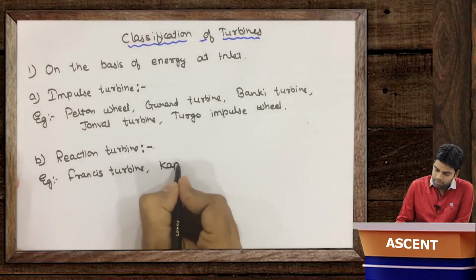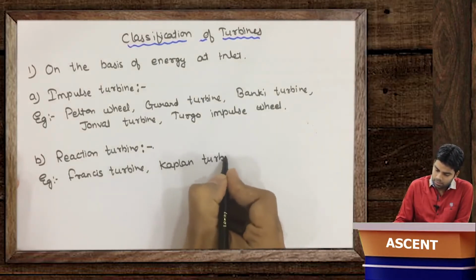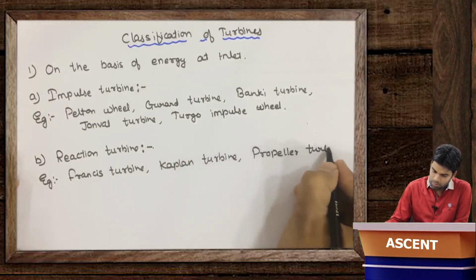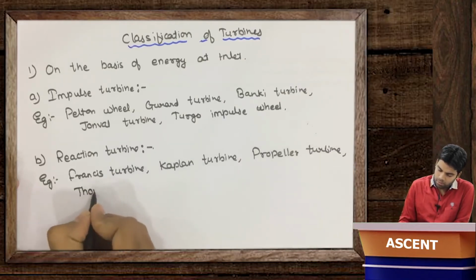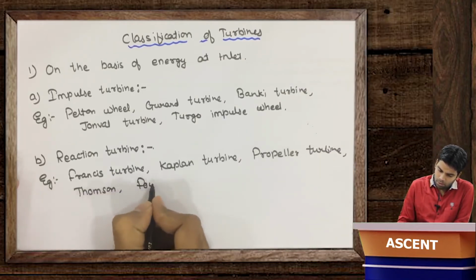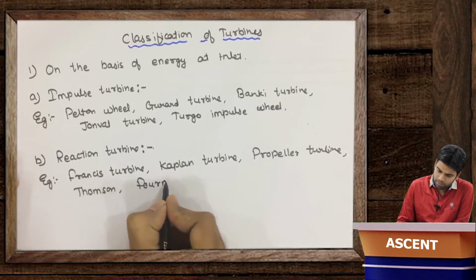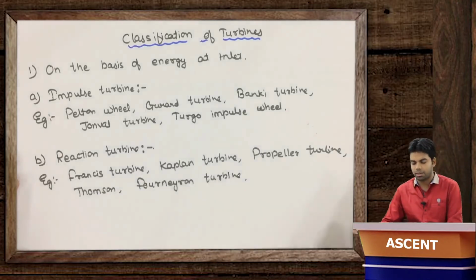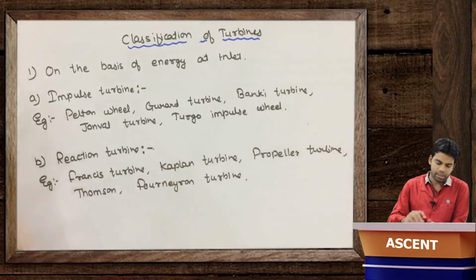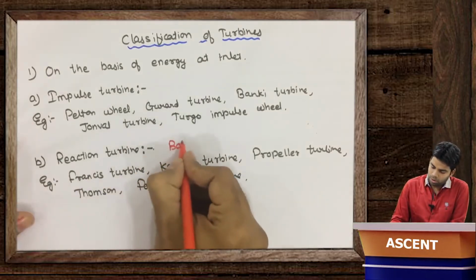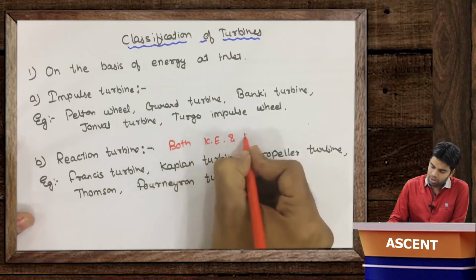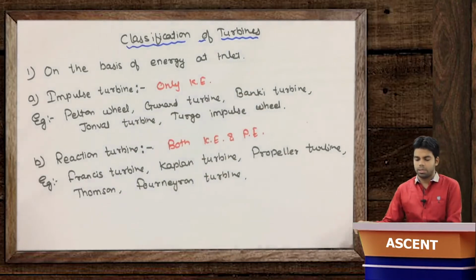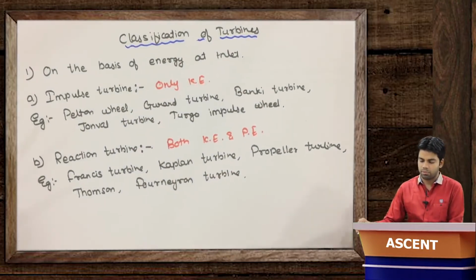then you have Kaplan turbine, propeller turbine, Thomson turbine, Fournier-Yon turbine, etc. So all these turbines are reaction turbines which have both kinetic energy and pressure energy at input, and here only kinetic energy at input. Getting this? So this is the first classification on the basis of energy at inlet.